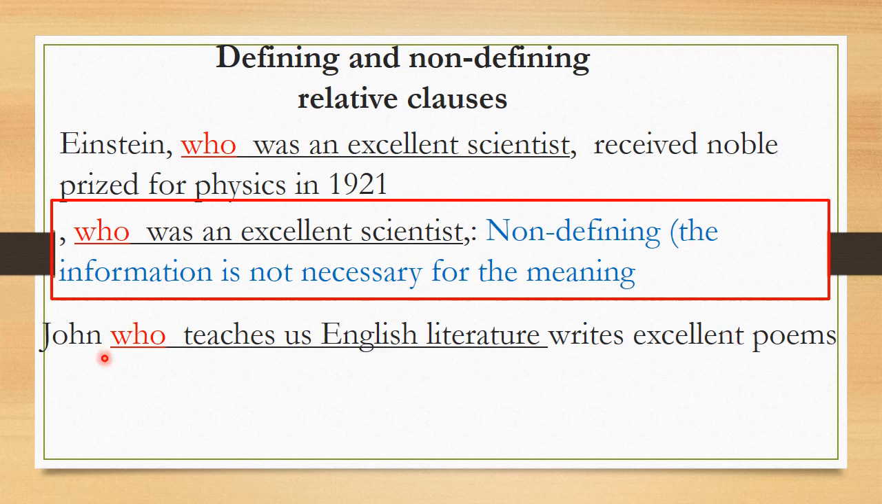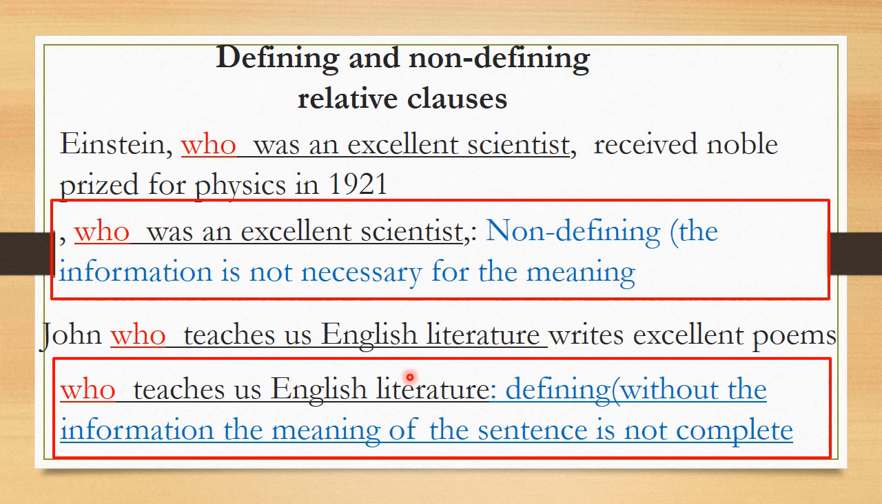So here you add some information, you add a relative clause. John, who teaches us English literature. Now here, this relative clause defines John. Writes excellent poems. So we say who teaches English literature is a defining relative clause. It means without the information, the meaning of the sentence is not complete. Okay? Clear? So this is the difference between defining and non-defining clauses.